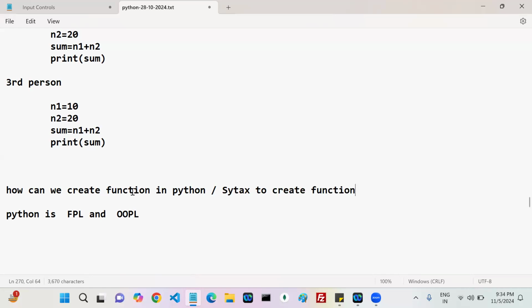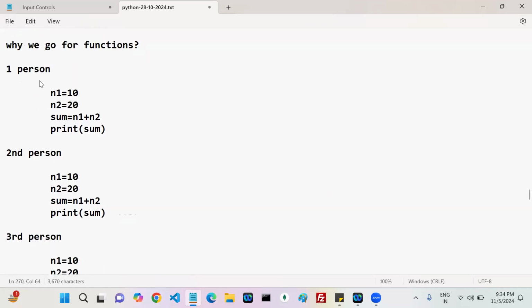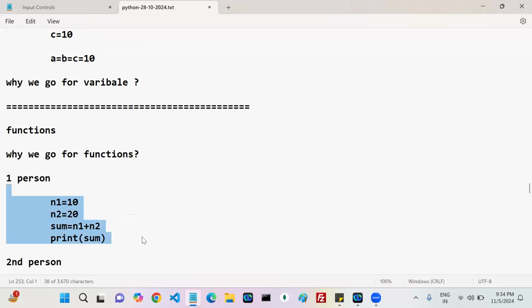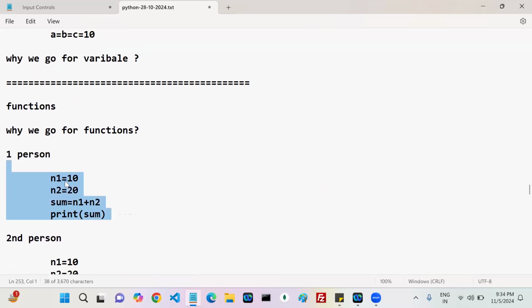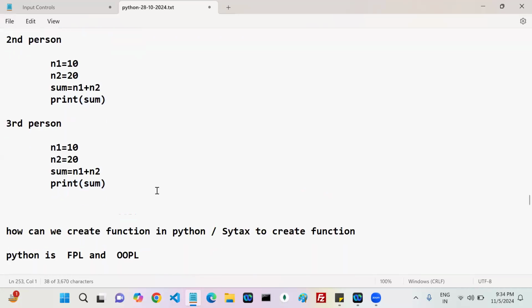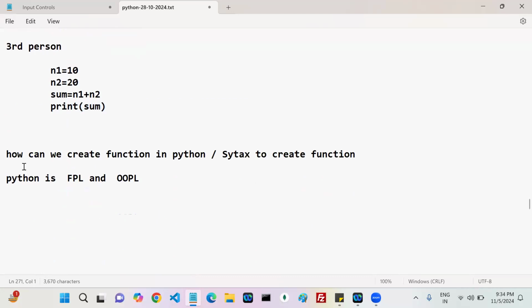If you know this, then you can create a function with this functionality and ask them to use that functionality or not. Yes or no? So my requirement is how to create a function in Python. This syntax is very, very important.